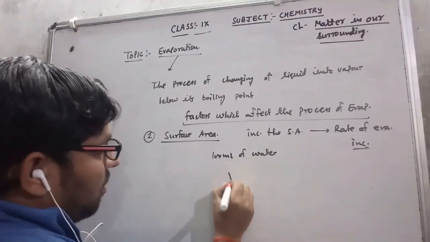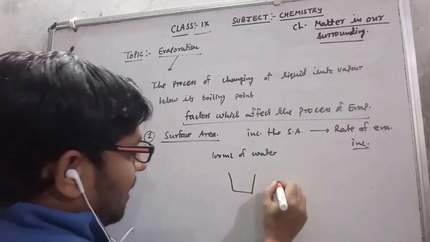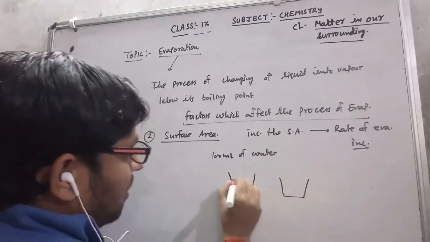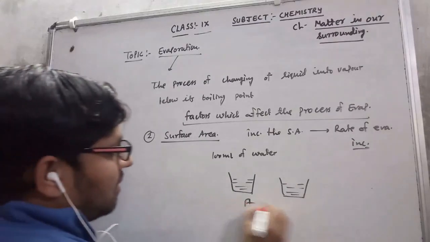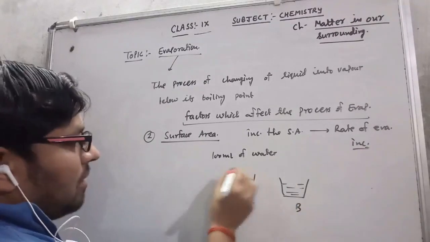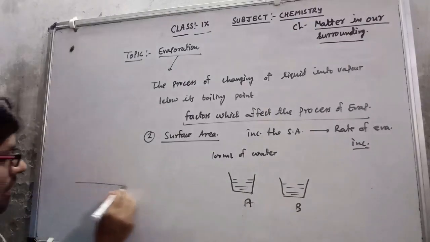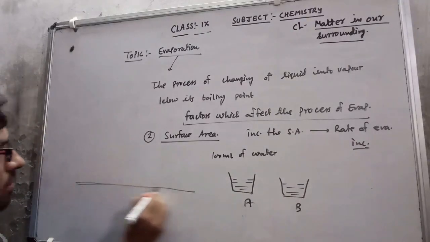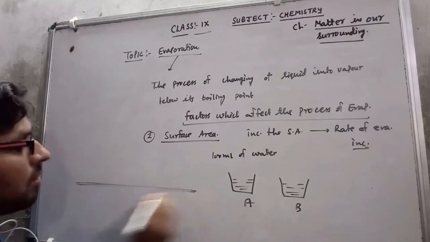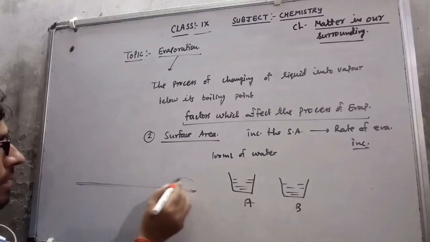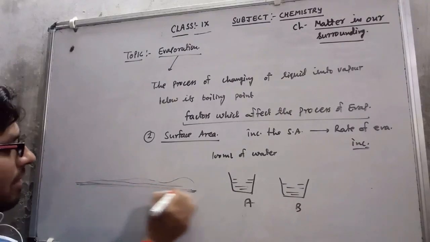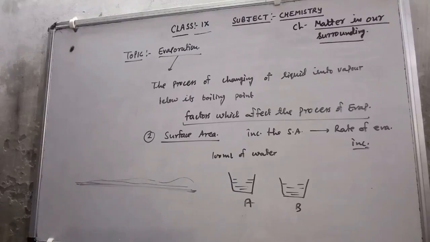I have two containers. Here also 100 ml of water, and here also 100 ml of water. This is container A and this is container B. The water in container A, suppose this is a roof surface, I spill all of it here. Now what will I see? The 100 ml of water I have spilled on the roof surface.